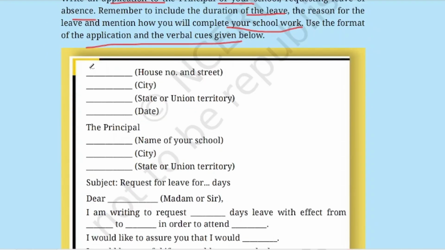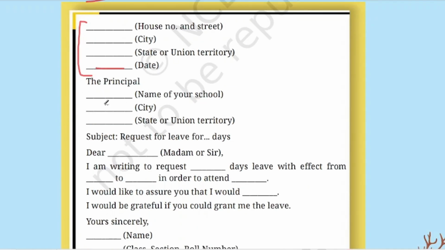So you see, first what we will write is a formal type of letter, a leave application. First you will write your address, that is house name, city, state. Then you will write the date. So first we write the from address, then the date, then to whom we are writing, the to address: the principal, name of your school, city and state or union territory, whatever it is.